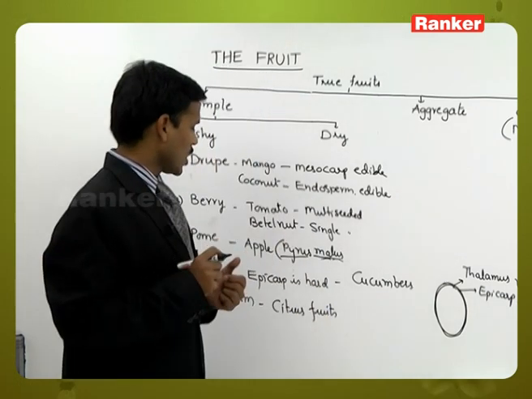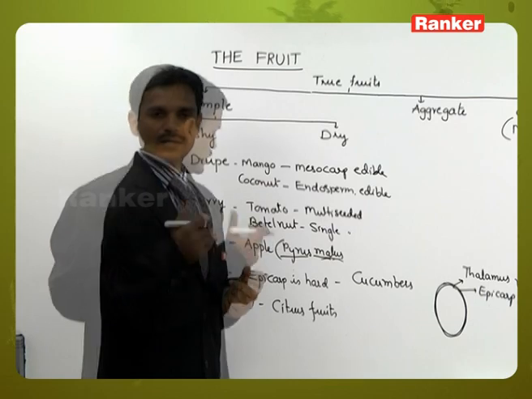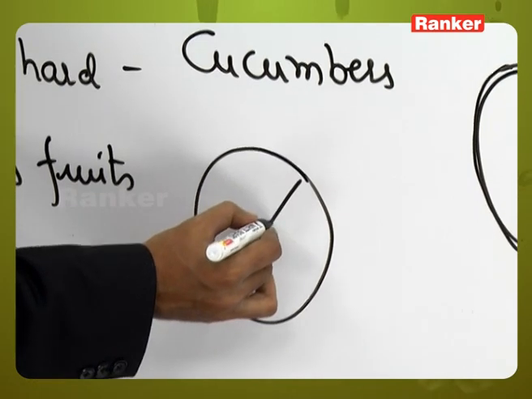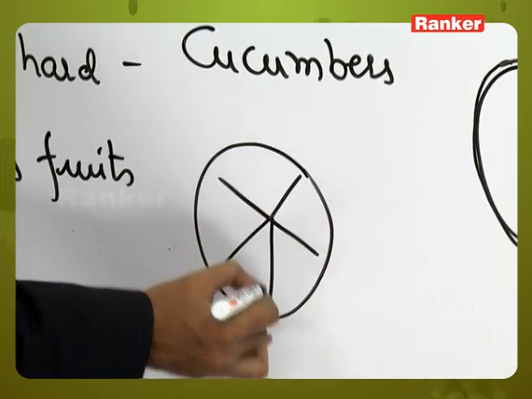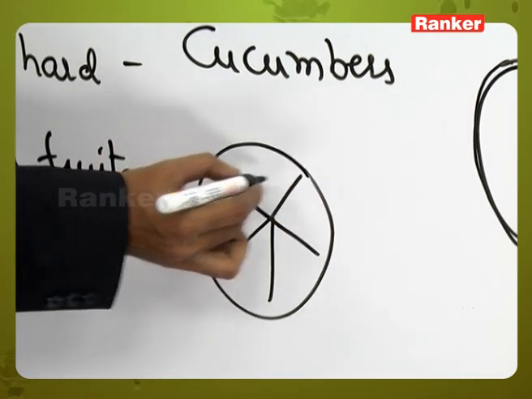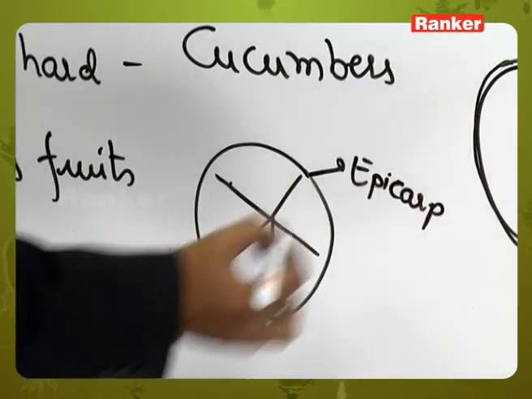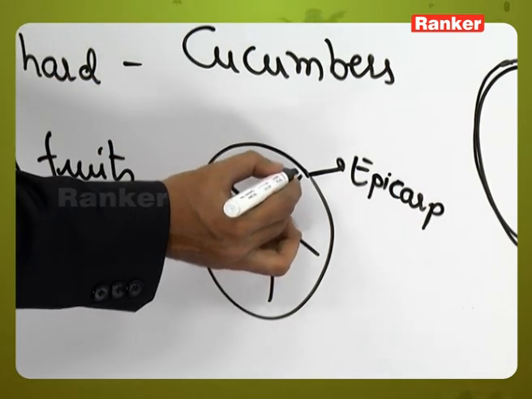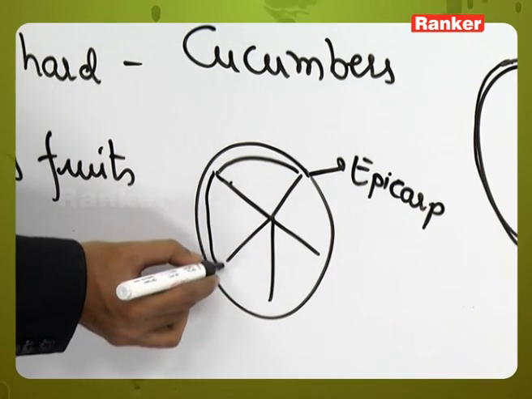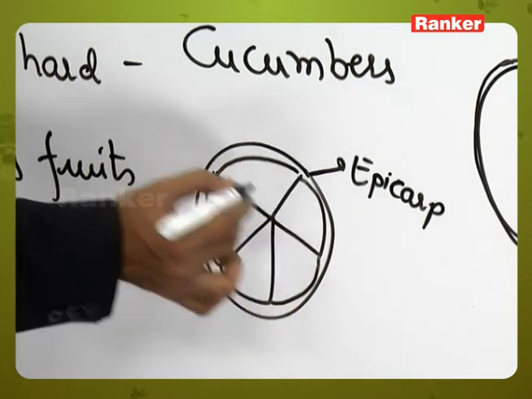Next, the inner endocarp is very thin, and the total fruit is divided into a number of chambers. These are the walls. Here epicarp, mesocarp and endocarp. The epicarp is leathery, smooth and oily, and the middle mesocarp is white, cotton-like, and the inner endocarp forms the walls.